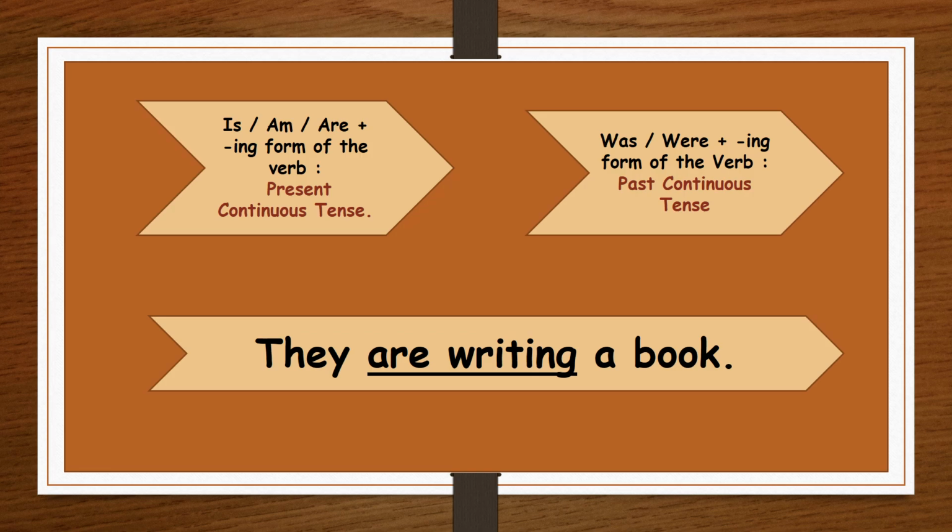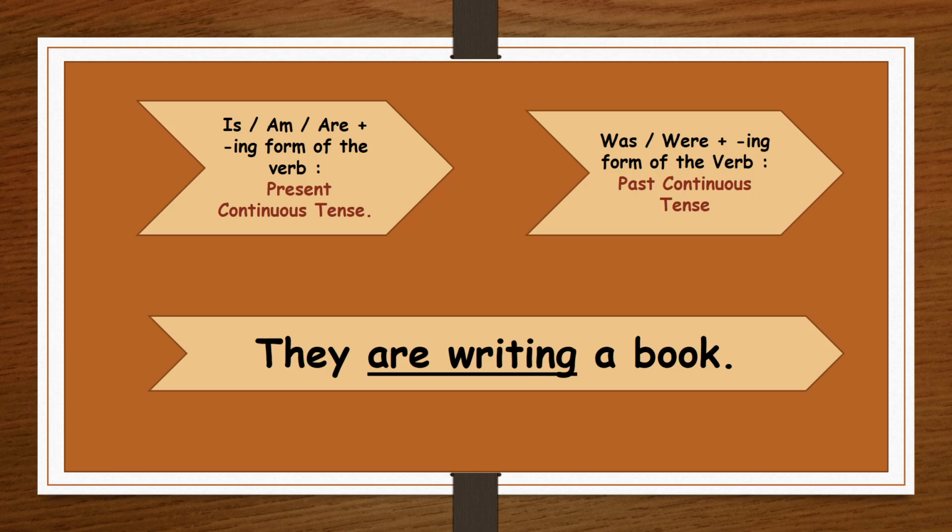For example, they are writing a book. This sentence is written in present continuous tense, and in this sentence are, the helping verb of present tense, is used with the present participle or ing form of the verb write, that is writing.